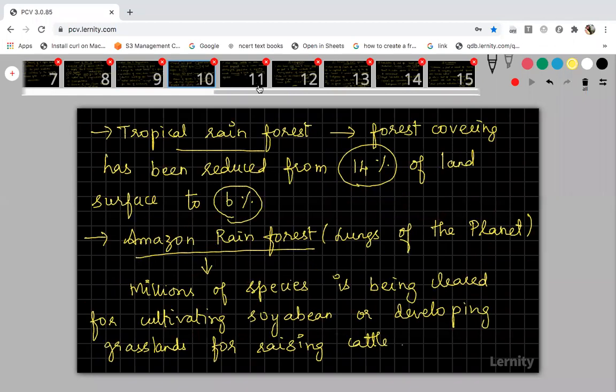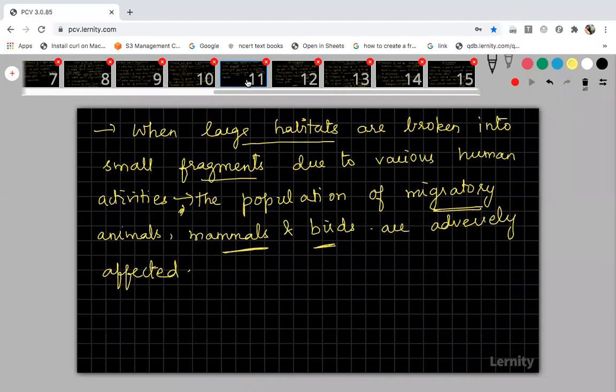Tenth one. See, this week your Sunday test portion is biodiversity and its conservation. And for next week, you will write both chapters together, organisms and populations and also biodiversity. So whenever we finish individual chapters in a particular unit, after that you will be writing them together.